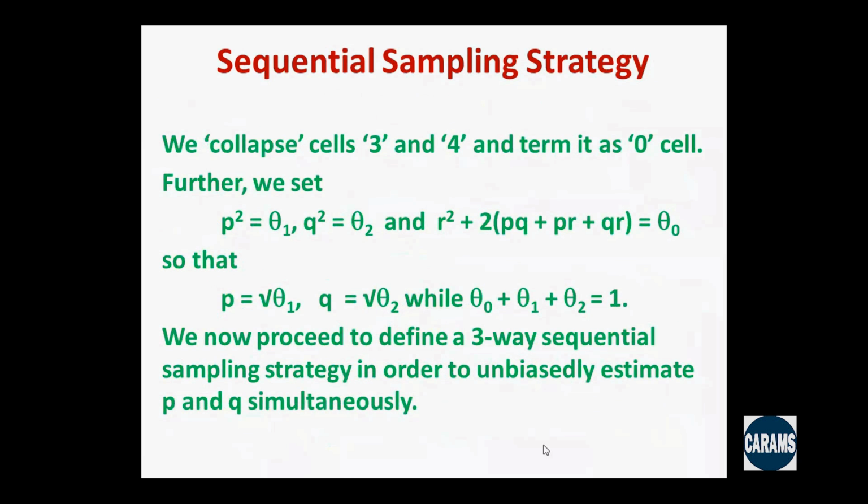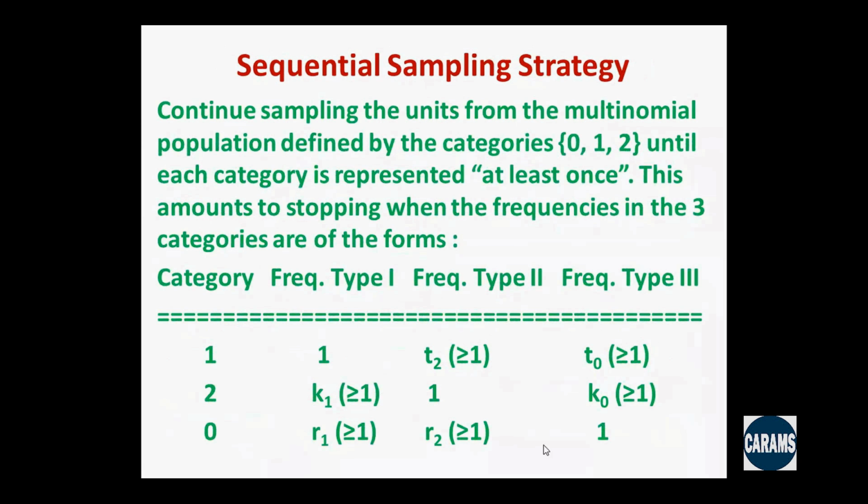So essentially we convert the 4-cell category into a 3-cell category, theta 1, theta 2, and theta 0. And our parameters of interest are P equal to square root of theta 1 and Q equal to square root of theta 2, while theta 1 plus theta 2 plus theta 0 is equal to 1. So we now proceed to define a 3-way sequential sampling strategy in order to unbiasedly estimate P and Q simultaneously.